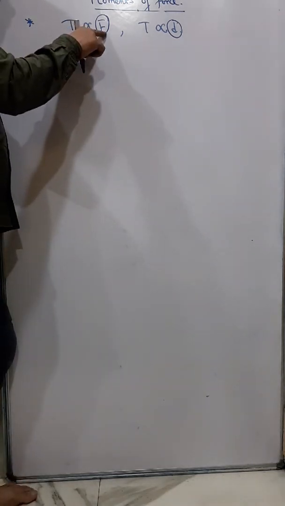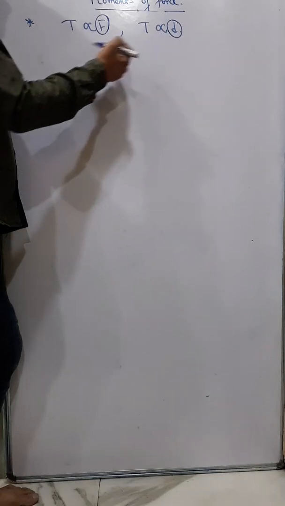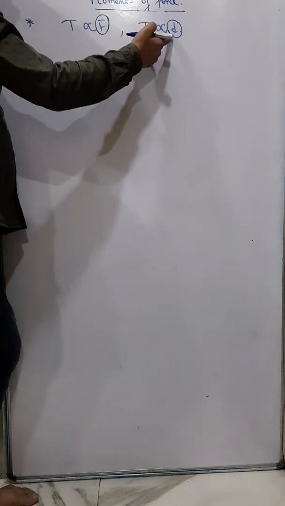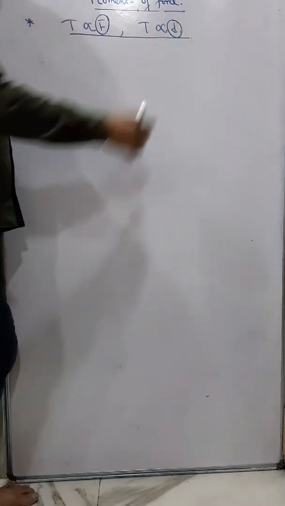Greater the force applied, greater will be the torque. And greater the perpendicular distance of the force from the axis of rotation, greater will be the torque. Understand?